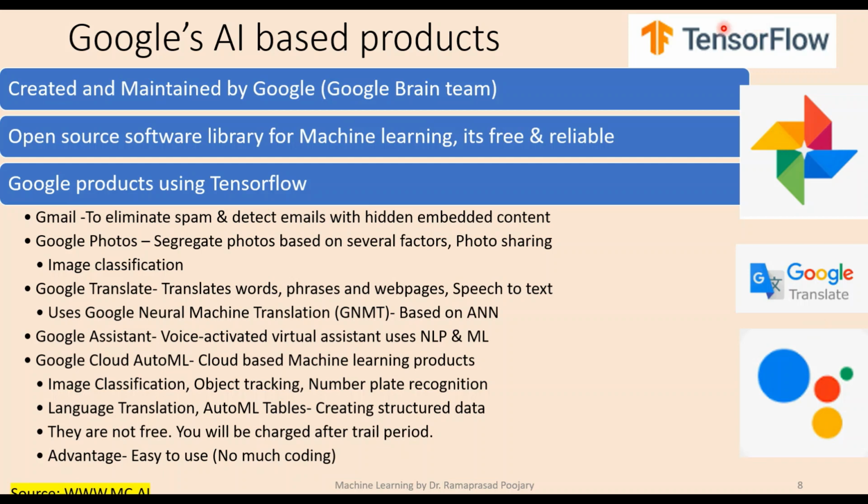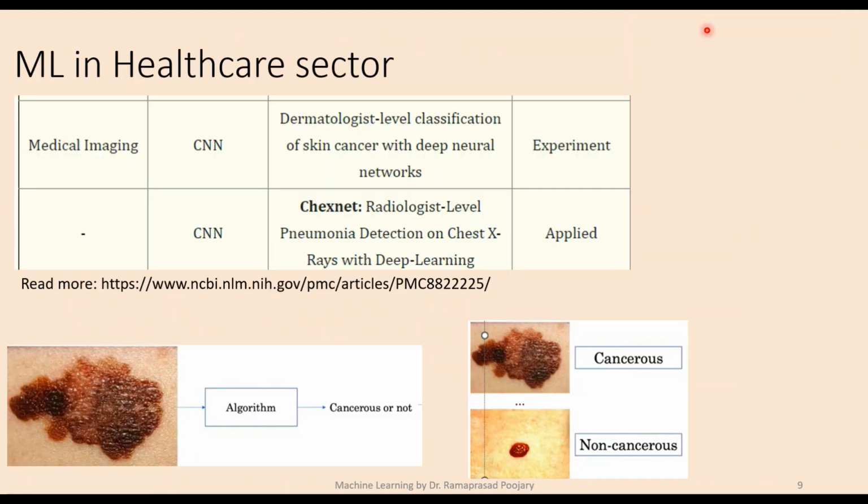TensorFlow is a framework developed by Google, and this has been open sourced. Some other companies make use of these frameworks to build their models, their AI algorithms. AI or ML is also being used in healthcare sectors.